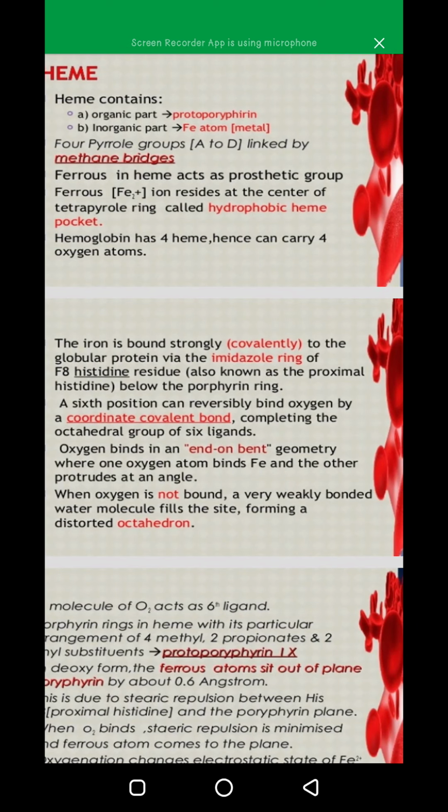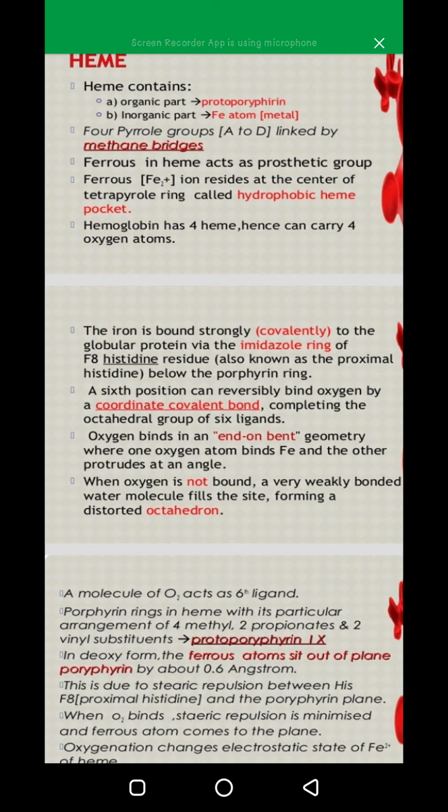Now, iron is bound strongly to the globular protein. आयरन प्रोटीन के साथ किस तरह से अटैच होती है? वाया इमिडाजोल रिंग. वो जो कोवलेंटली अटैच होता है आयरन और प्रोटीन, उसको हम इमिडाजोल रिंग कहते हैं, of F8 histidine residue, also known as the proximal histidine below the porphyrin ring.